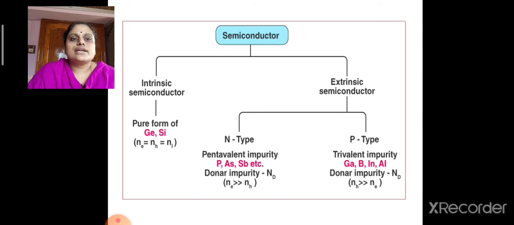In the case of N-type semiconductors, Ne is very much greater than Nh, and in the case of P-type semiconductors, Nh is very much greater than Ne. Here Ne represents the number of electrons and Nh represents the number of holes, which are nothing but positive charges, equivalent and opposite to that of an electron.